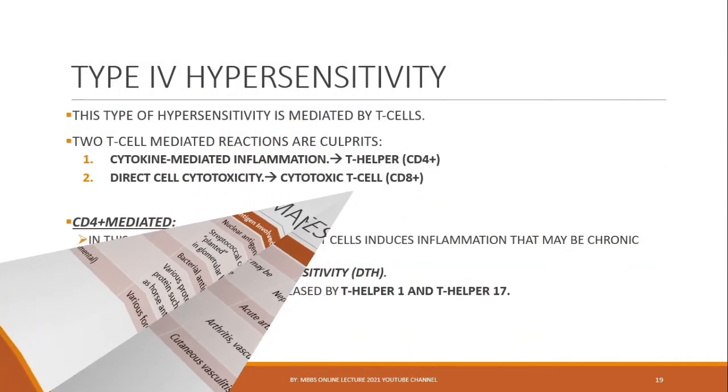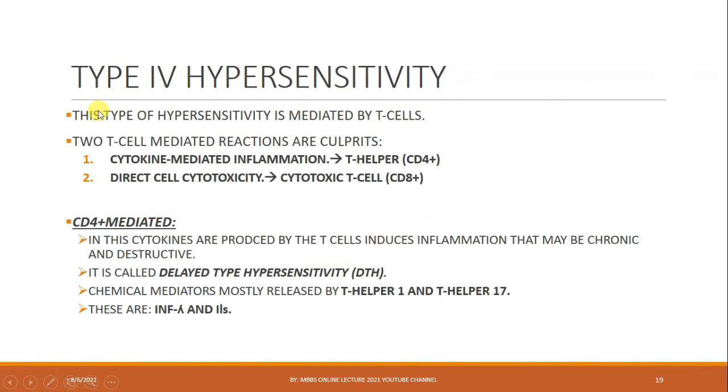So, type 4 hypersensitivity. This type of hypersensitivity is mediated by T cells, as we have discussed. Sorry, there are two types of T cell mediated reactions. These are cytokine mediated inflammation, which is caused by T helper CD4 plus cells, and direct cell cytotoxicity, which is caused by cytotoxic T cells, CD8 plus.